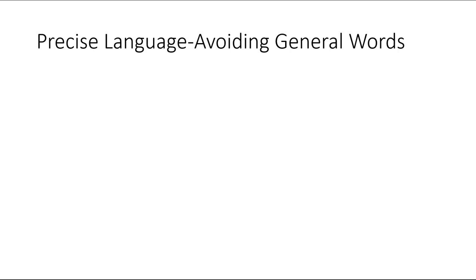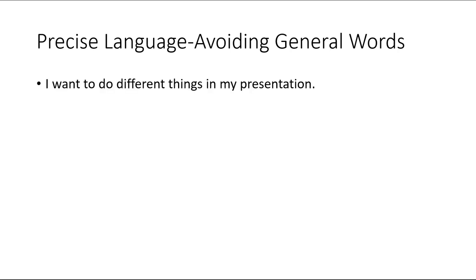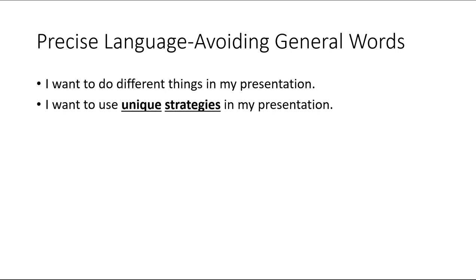Whenever possible, avoid overly general words. Instead, try to replace general language with particular nouns, verbs, and modifiers that convey details and that bring your words to life. For example, in the first sentence, I want to do different things in my presentation. What is meant by different things? This sentence can be changed to, I want to use unique strategies in my presentation.